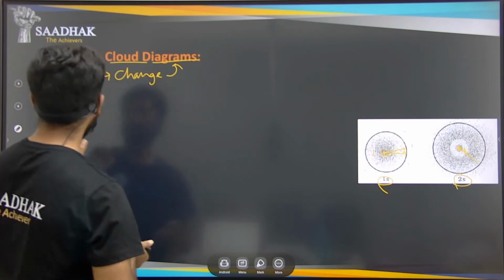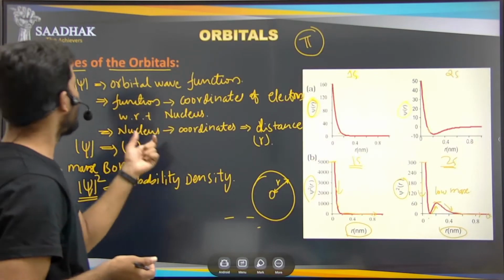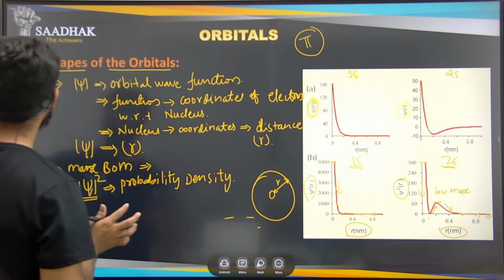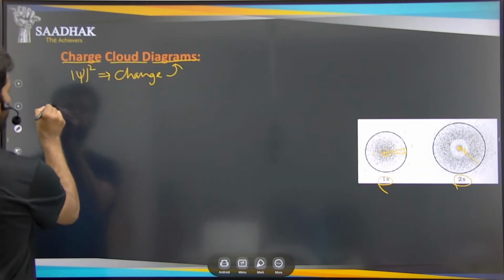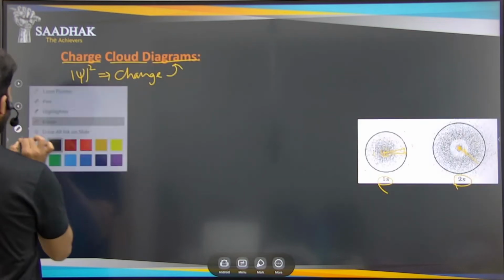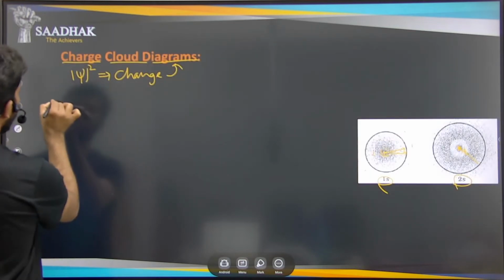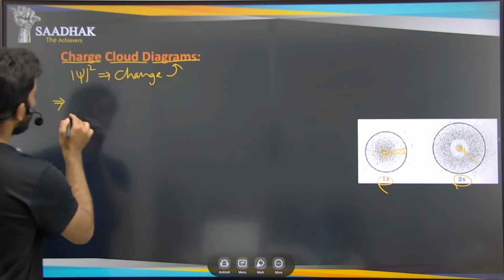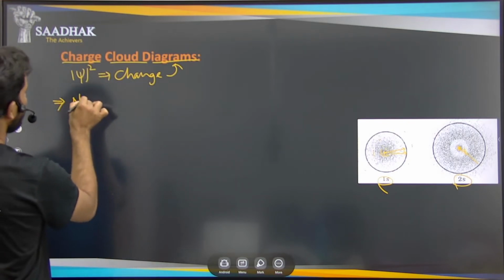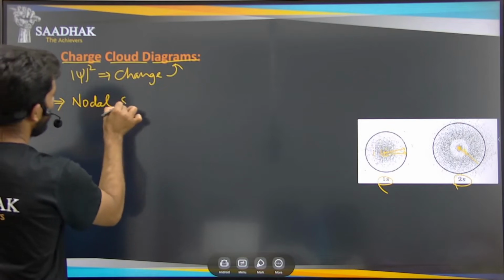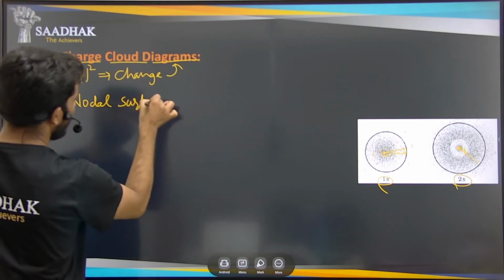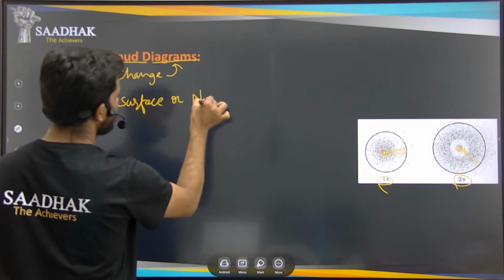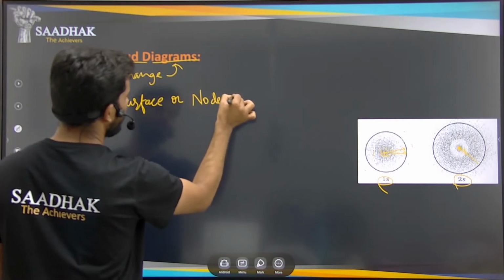We are saying that the value is becoming 0, meaning the psi square value, which is nothing but the probability density, is becoming 0. Wherever we have such a special location point, we call it the nodal surface, or the nodes.